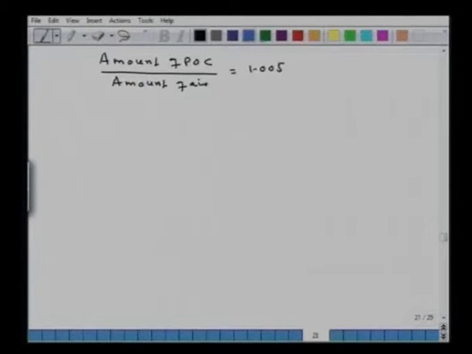Let us say the Orsat analysis is 18.48% CO2 and 81.52% nitrogen. This is the Orsat analysis of the products of combustion, and this has been obtained by combusting coal in dry air.